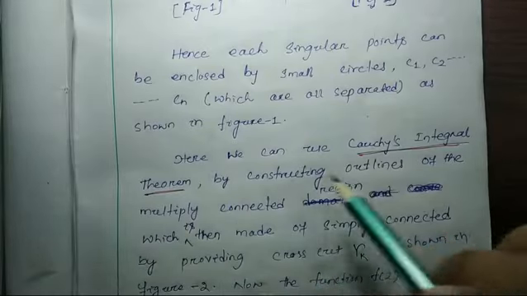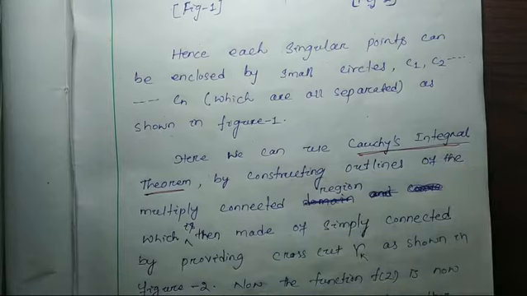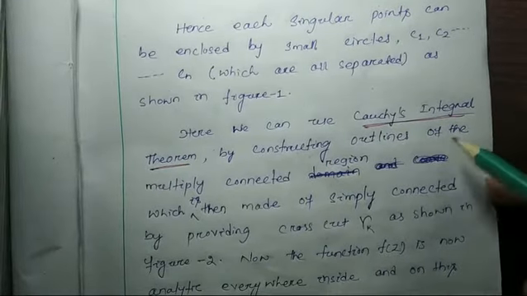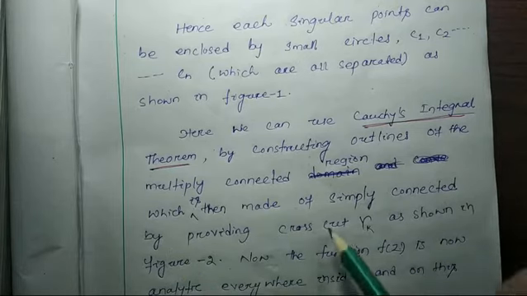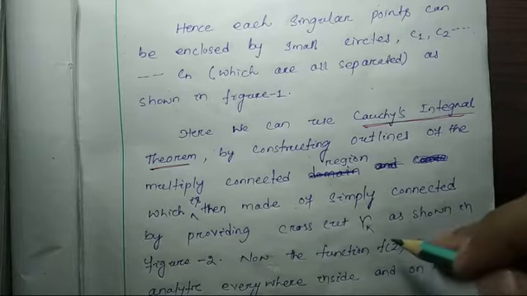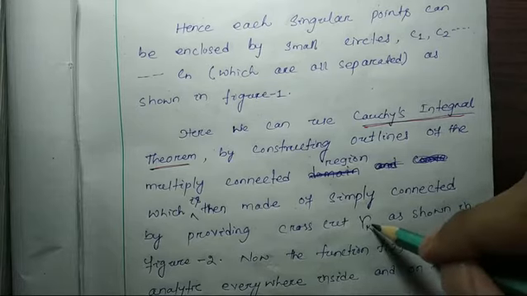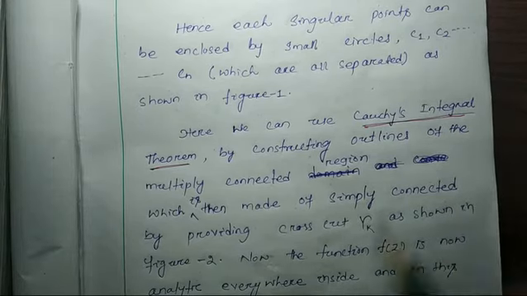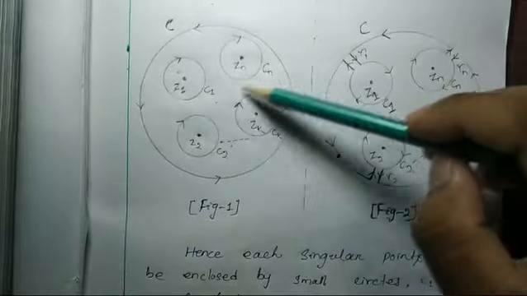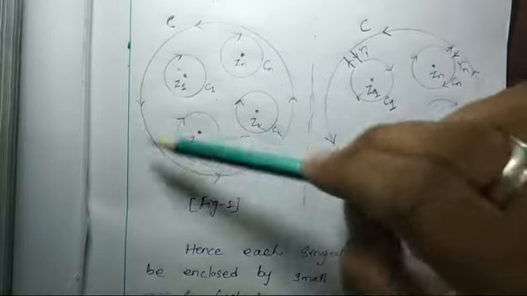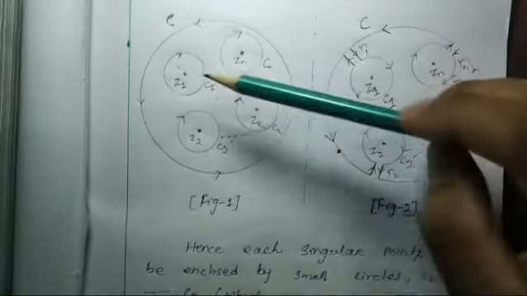Here we can use Cauchy's integral theorem by constructing outlines of the multiple connected region, which is then made simply connected by providing crosscuts γk, as shown in the figure. So we can say these are multiple connected. This is one curve, one curve, one curve, one curve. We can say these are multiple curves.